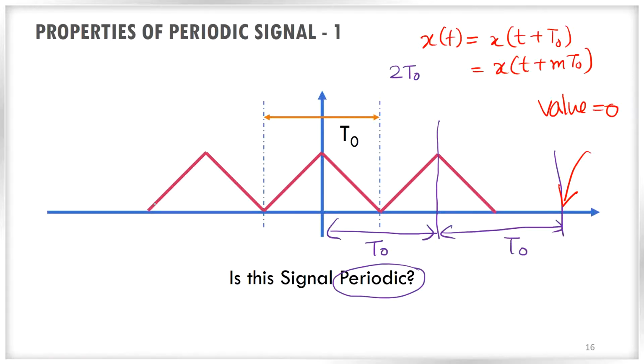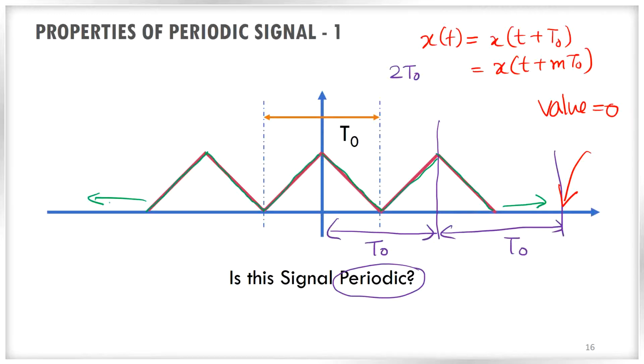Because we have only 3 replicas of this particular triangular signal. So this is an example of a triangular signal. Only 3 replicas of the triangular signal, and after that it is becoming 0. In the past also it was 0. In the negative time axis also it was 0. So this cannot be considered as a periodic signal.